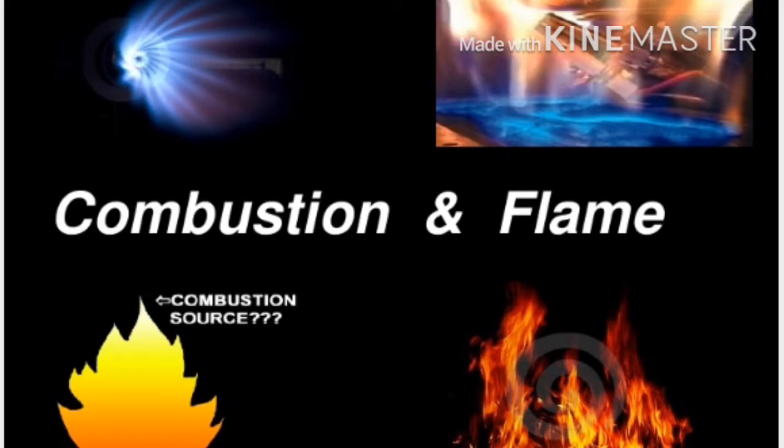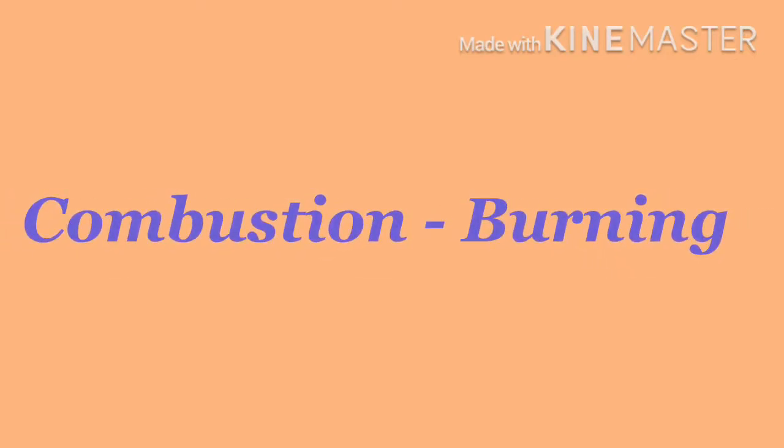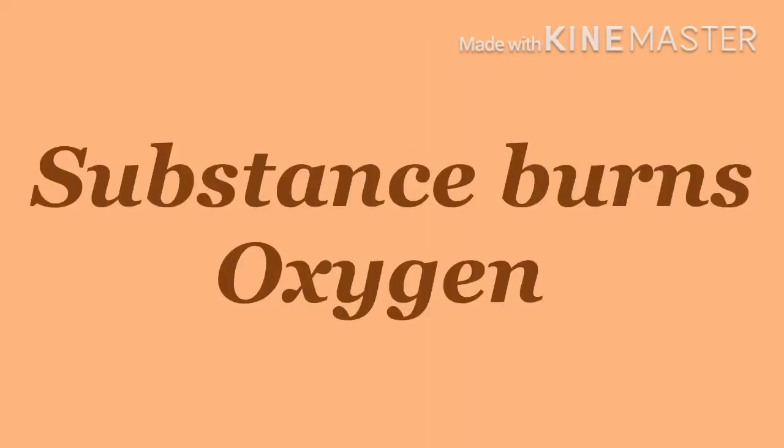First, I will give a basic introduction to combustion. Combustion is what we call burning, and in chemistry we call it combustion. In our surroundings we find different types of substances. Each substance will burn when we start to burn it, and oxygen helps the burning. We cannot see how oxygen helps; we can only see the substance burning continuously. This process is called combustion.